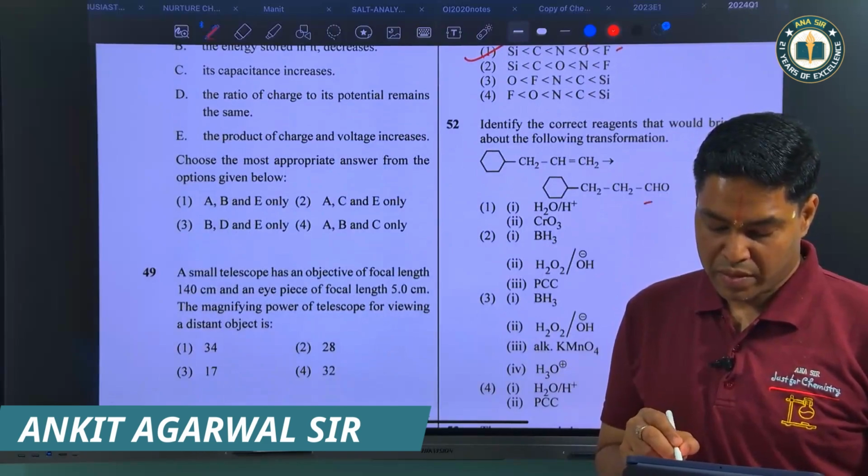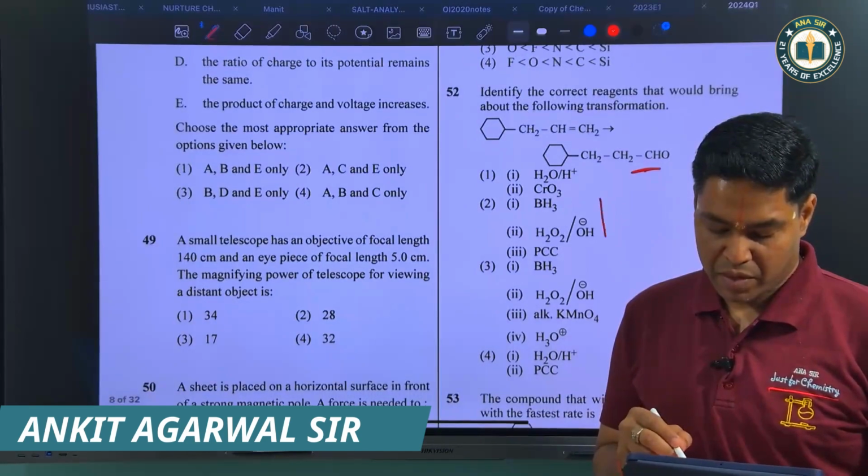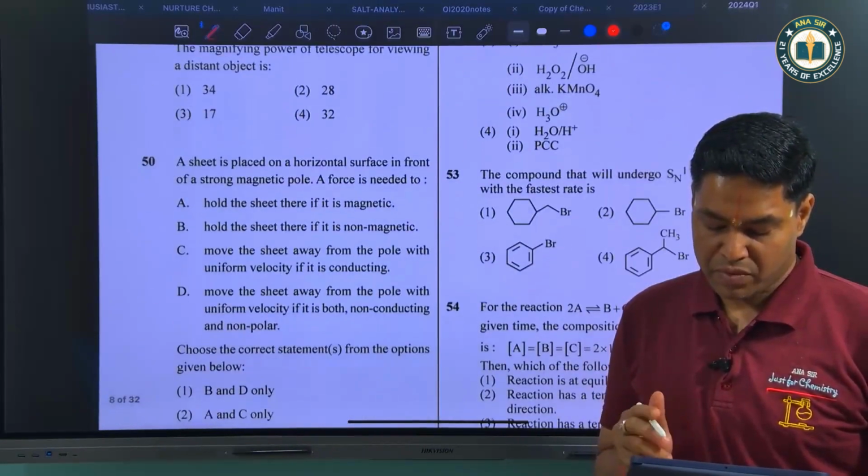Identify the correct reagents that would bring about the correct transformation. So we want an anti-Markovnikov addition. That will be applicable with hydroboration oxidation. Second one, the compound which will undergo fastest SN1, we have to see the most stable carbocation,